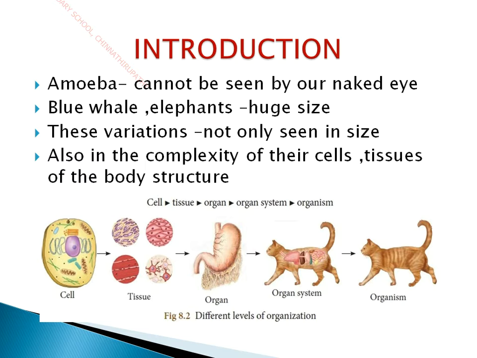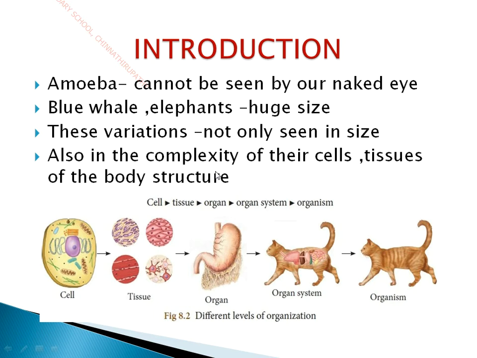Likewise, we know very well the microorganisms which are a part of living things. Microorganisms are very minute, and we cannot see them with our naked eye. They can be seen only with the help of a microscope. Such organisms are very small in size. But on the other hand, the blue whale and elephants are very huge in size. You can compare the size of an amoeba and a blue whale, but both are included under living things only. So there is a difference among all the living organisms.